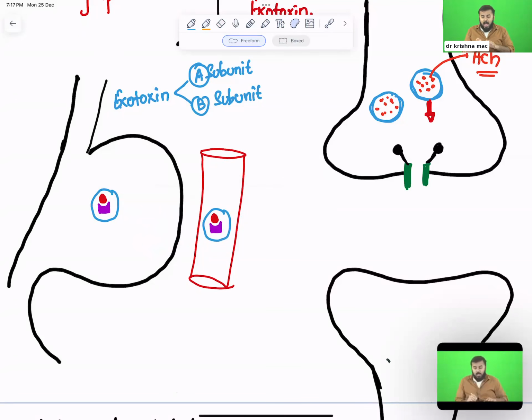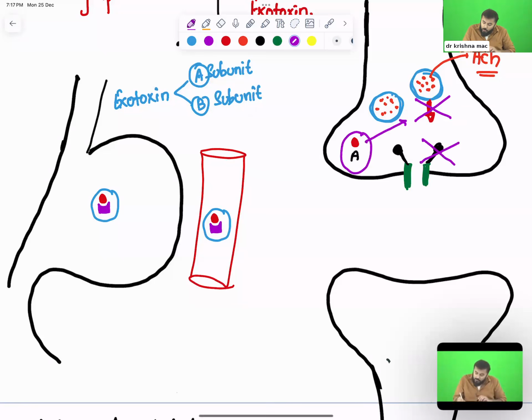Okay, after entering your blood vascular system, within the blood the A subunit and the B subunit both separate. Once the A and B subunits separate, what will happen now? Only the A subunit enters inside your presynaptic neuron. Okay. This A subunit, you know what it will do? इसका नाम है A subunit. This A subunit will go and damage your synaptobrevin. It will go and damage your syntaxin. Now, once this A subunit damages your synaptobrevin and syntaxin, you know the story.